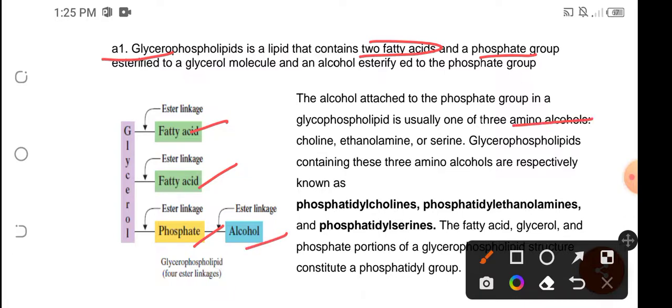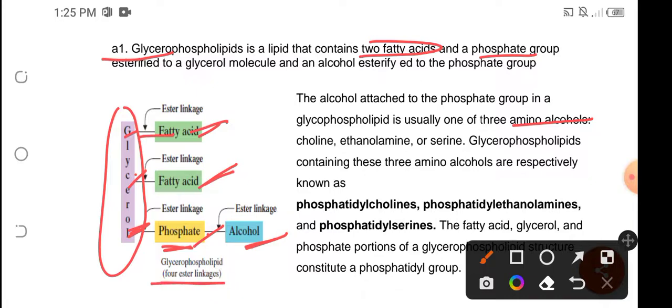So this is the glycerol, and the sites of attachment are the 3 hydroxyl groups. Two hydroxyl groups have a fatty acid, and then the third hydroxyl group will contain the phosphate, and the phosphate will be attached to the alcohol. So all in all, glycerophospholipid will have 4 ester linkages because of this connection.